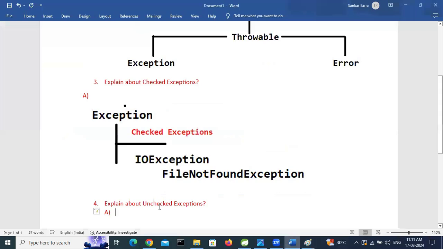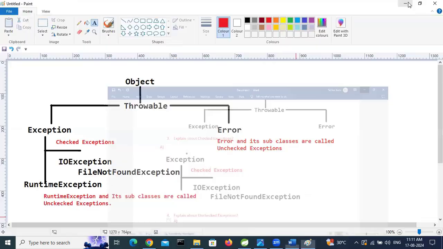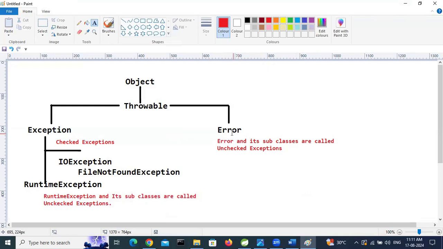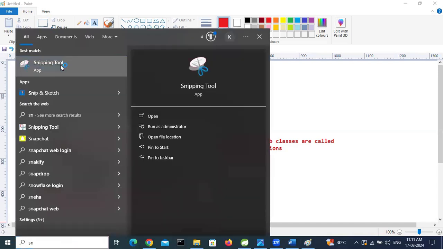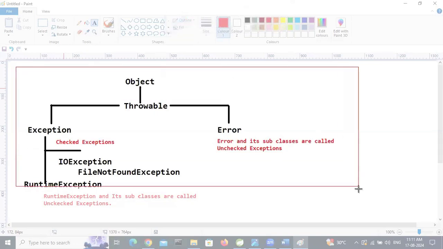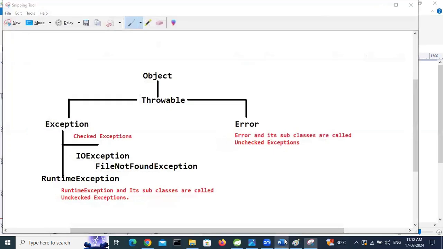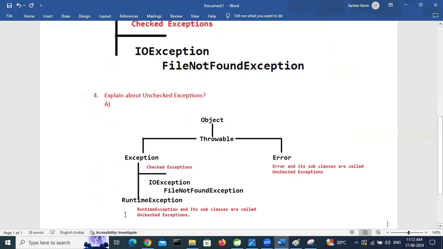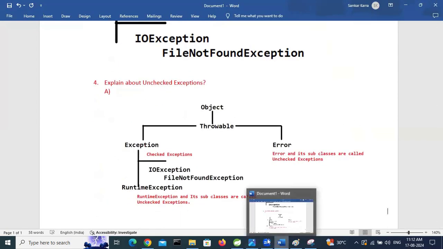See, what is the question? Explain about unchecked exceptions. Error and its subclasses are called unchecked exceptions, and runtime exception and its subclasses are called unchecked exceptions. So take this snapshot. So I am taking all, Control C, Control V.